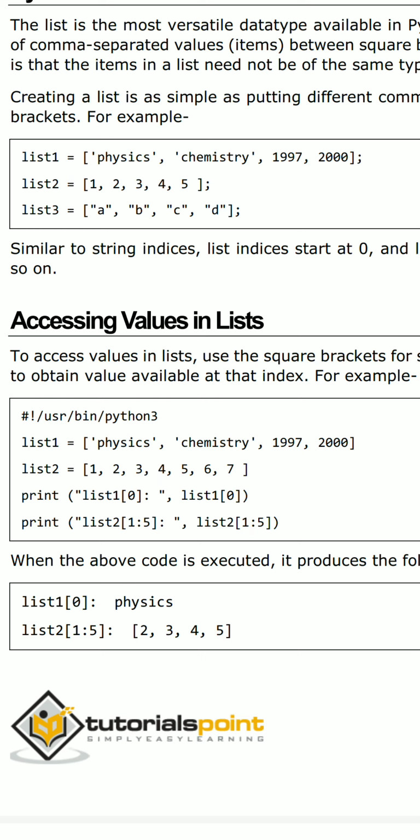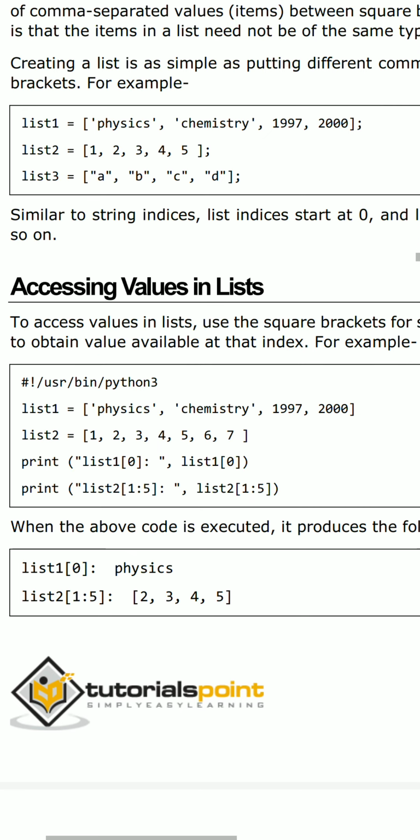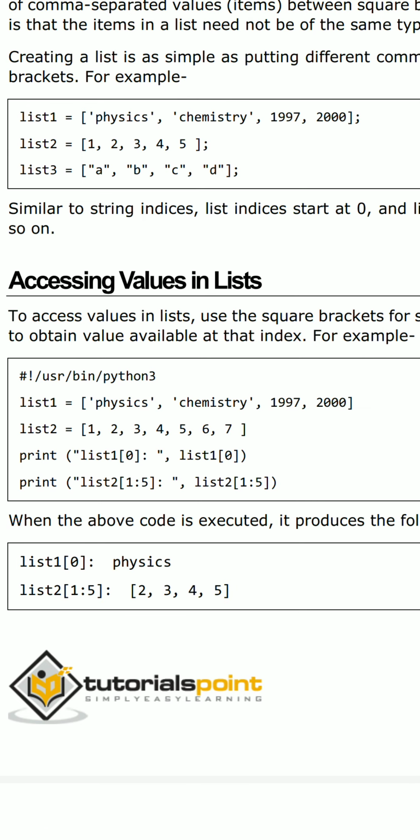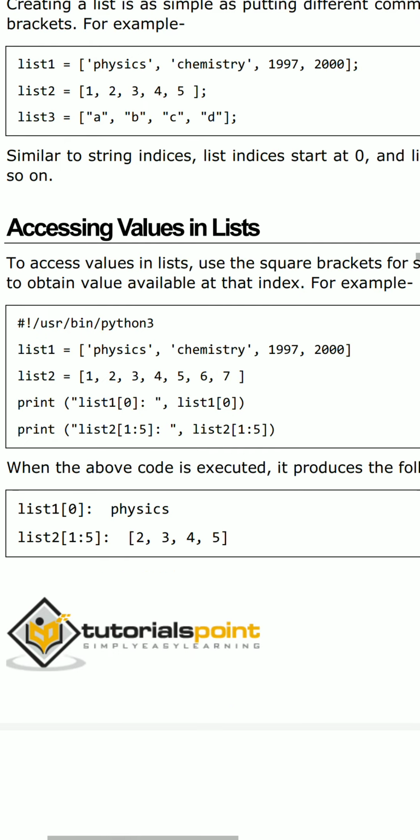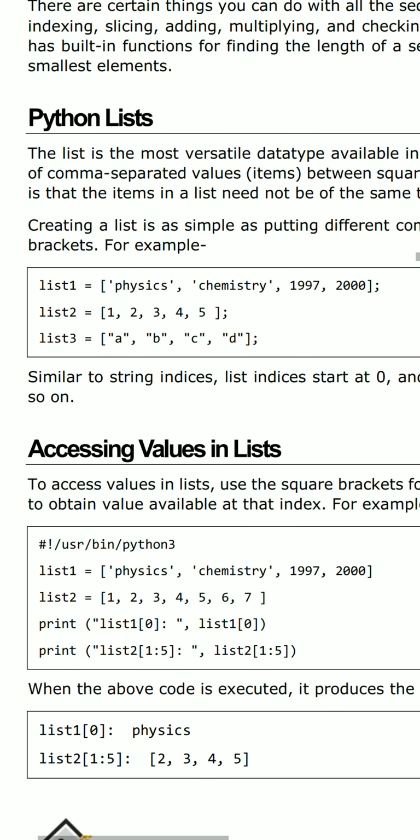And consider list3. We have four strings: A, B, C, D. These are strings, that's why they are enclosed in single quotes, and all the strings are placed in square brackets and separated by commas, and at the end of the list we have placed the semicolon. So these are the basics of list definition and list syntax.